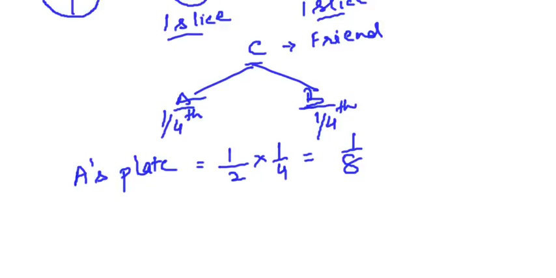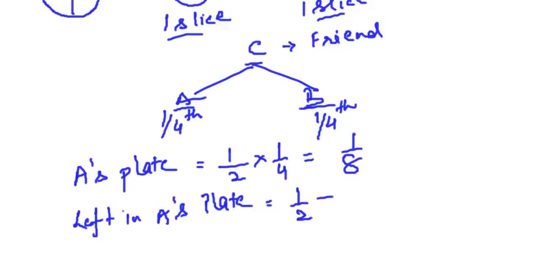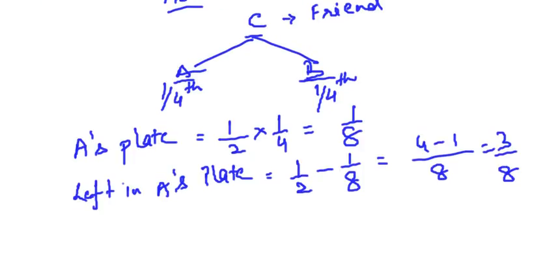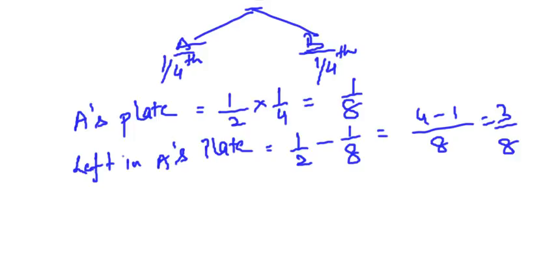Clear? So what is left in A's plate? Earlier his share was 1/2. 1/8 he has given to C. What is left? 3/8. Clear? Now if I talk of B, what is there in B's plate?